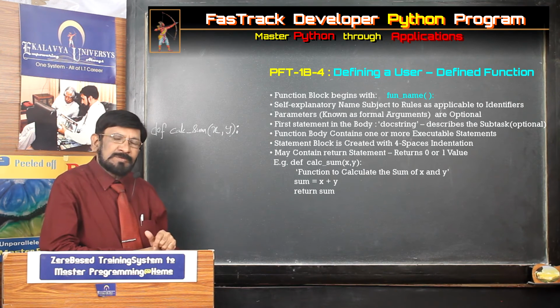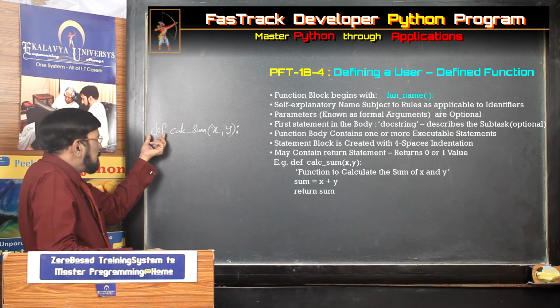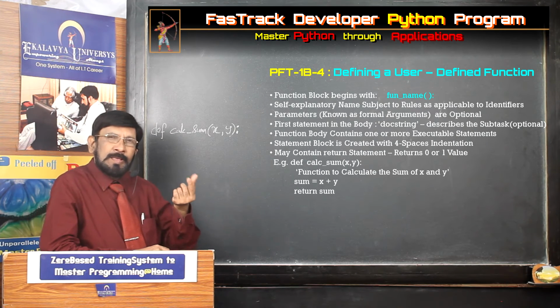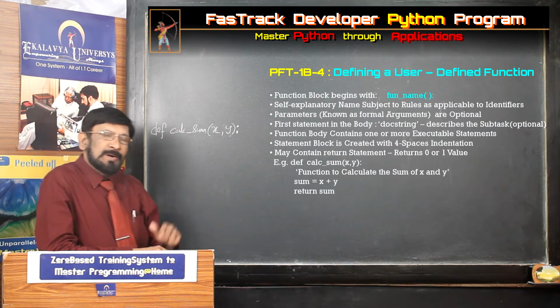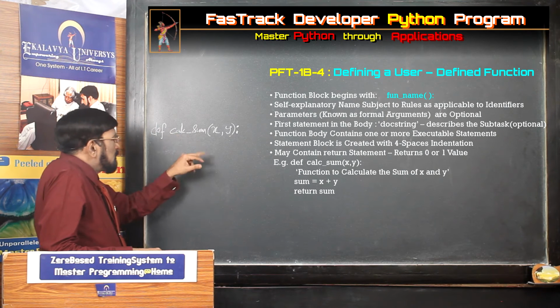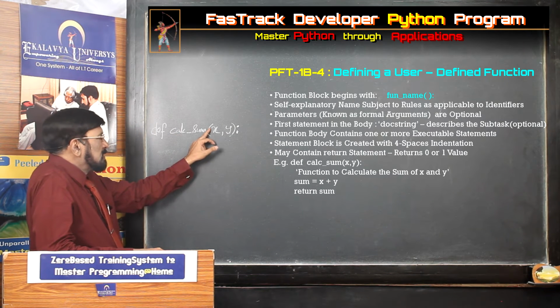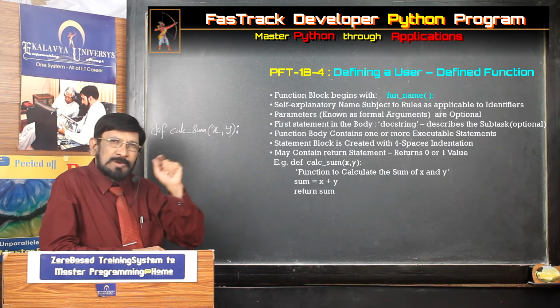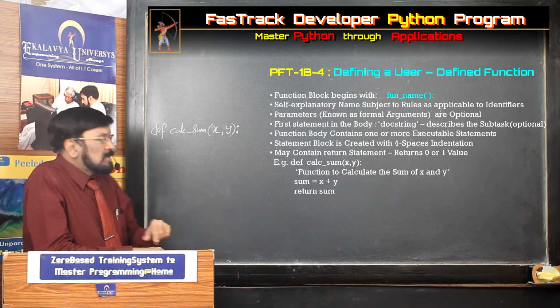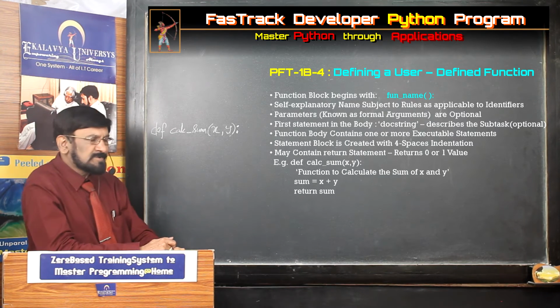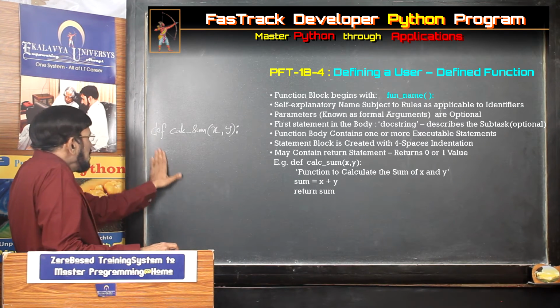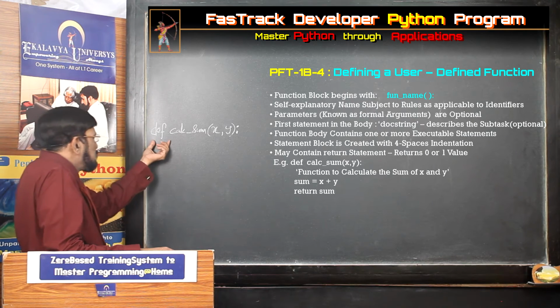Actually in other languages like C and Java, you write the return type, which type of result it returns, you have to write the type, but here that is not required. And one more thing, in other languages you have to declare the parameters individually with a data type, that is also not required here. That is the simplicity of Python, that you must understand. If you know another language, one more issue is there.